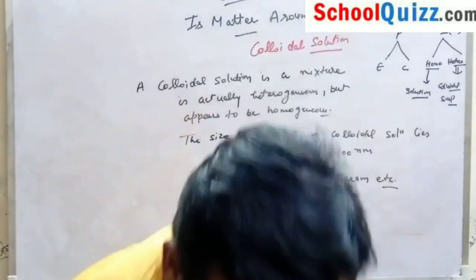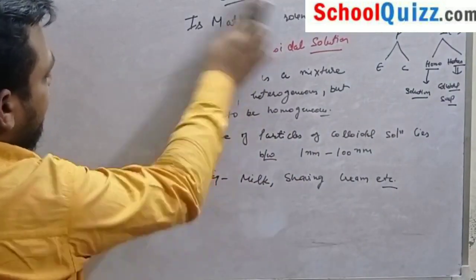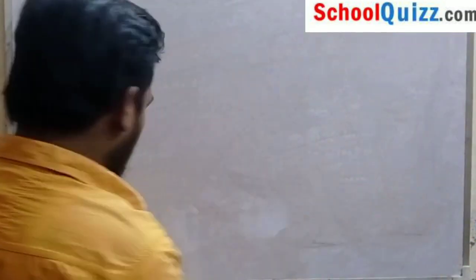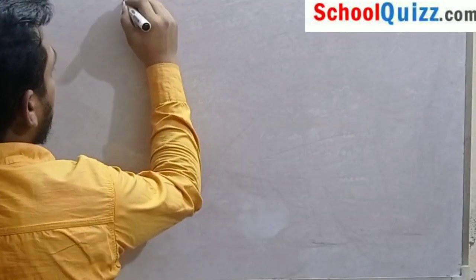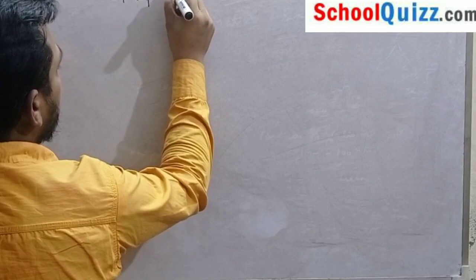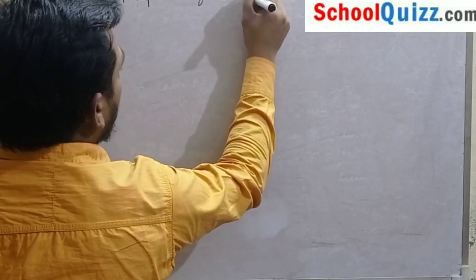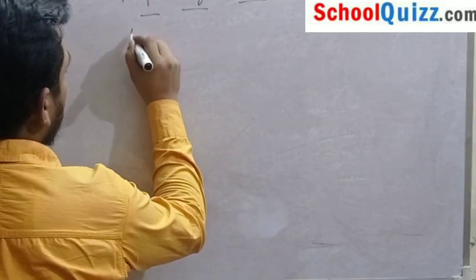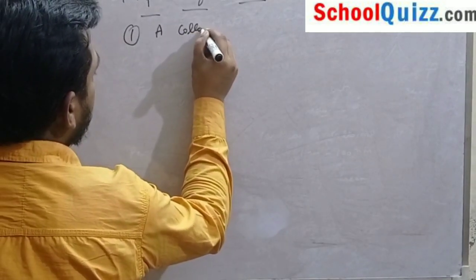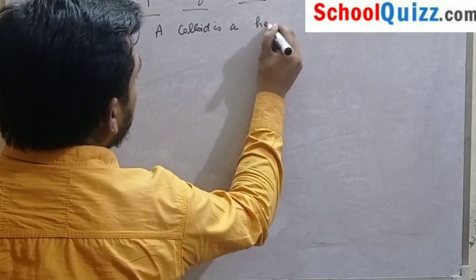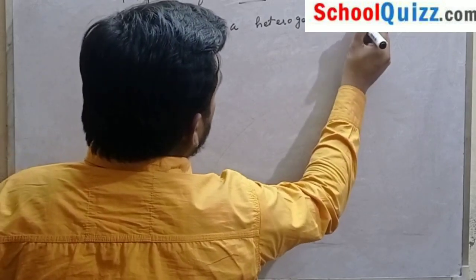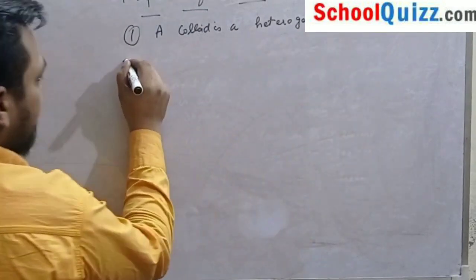Now we will discuss the properties of a colloid. So our topic is properties of a colloid. The first one is that a colloid is a heterogeneous mixture.